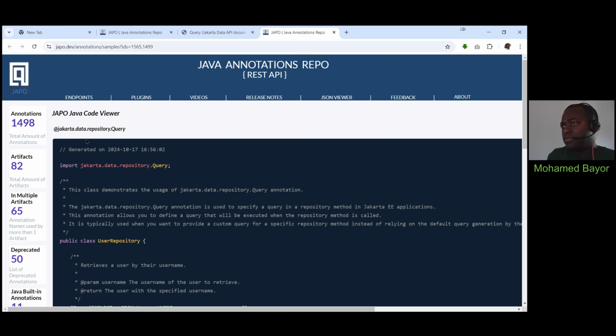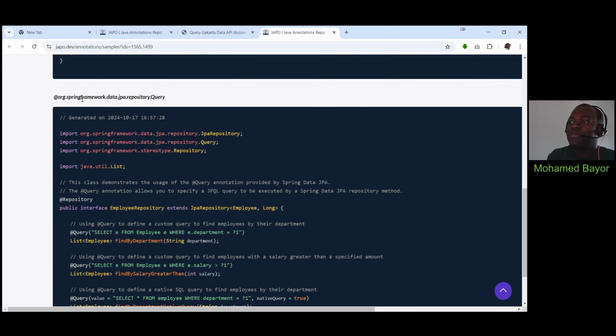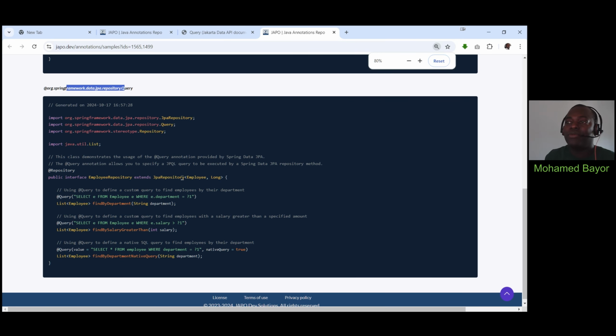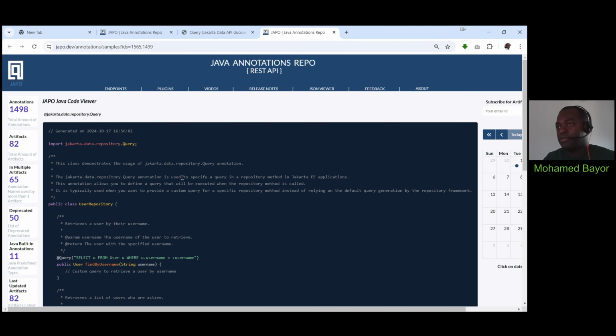Which means here you have Jakarta data repository query with its source code, and below you also have the Spring data JPA query annotation, which is actually the one we are using in our code. So this gives you an idea more or less how each looks like, and you can even perform some sort of visual comparison and so on, and have an idea which kind of annotations you are dealing with precisely. With time, we will start adding improvements to this page so that you can put code side by side, vertically instead of horizontally, so that it can really help you with the comparison here.